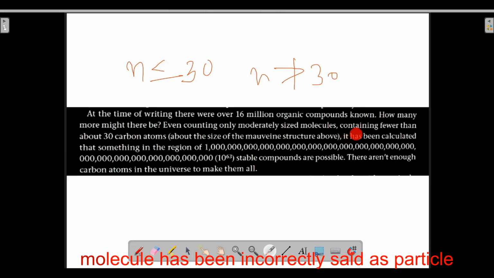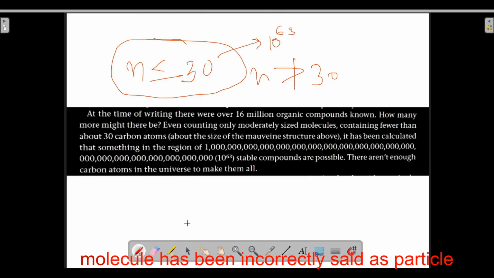Okay, so it has been calculated that something in the region of 10 to the power 63, which means 63 zeros after 1, is a very big number. So 10 to the power 63 stable compounds are possible, even if we restrict the number of carbon atoms like this.